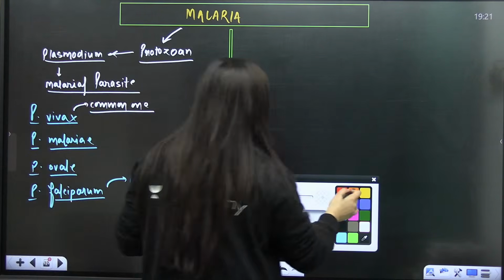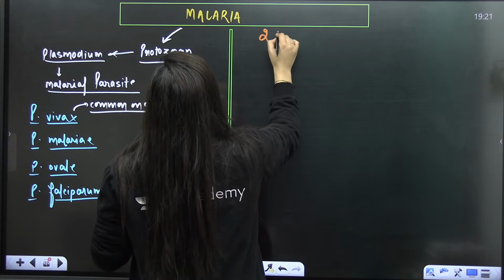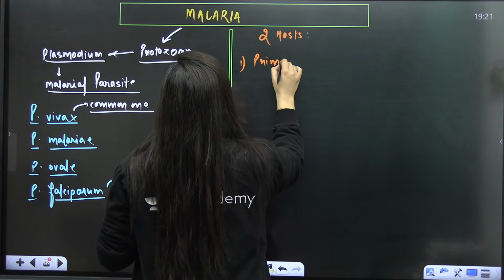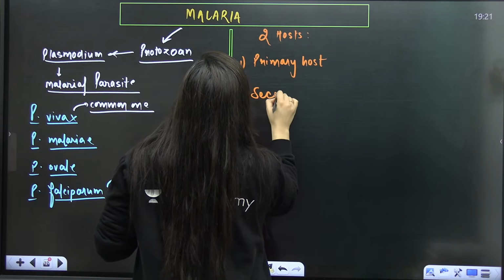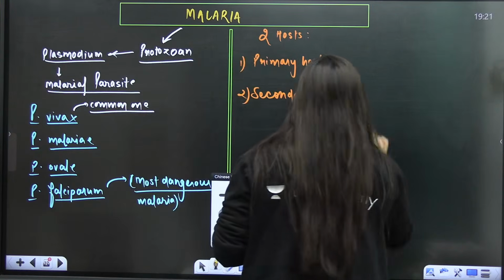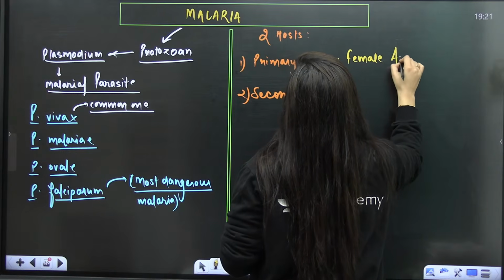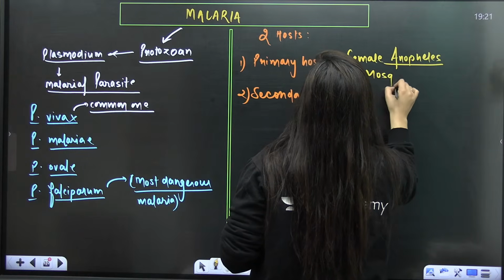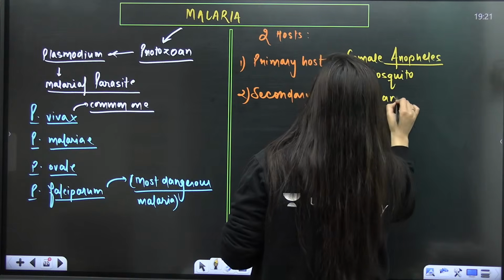Now when you talk about this particular disease, what you are going to see here is that there are two hosts. Number one, the primary host. Number two, the secondary host. And here, students, the primary host is not human, it is the female Anopheles mosquito, not the male one. And human is the secondary host here.